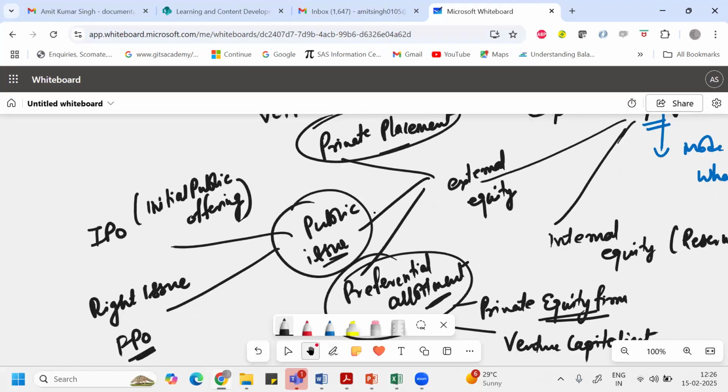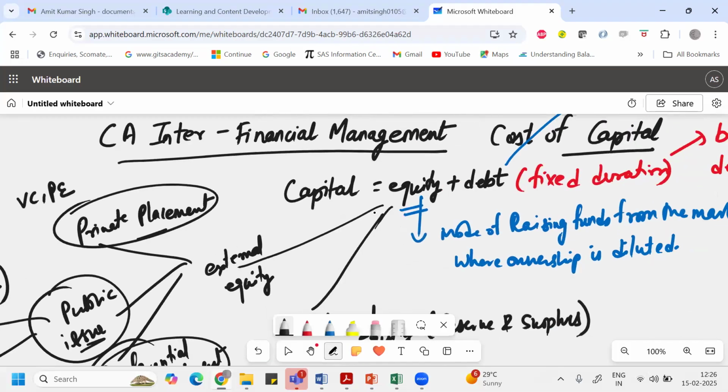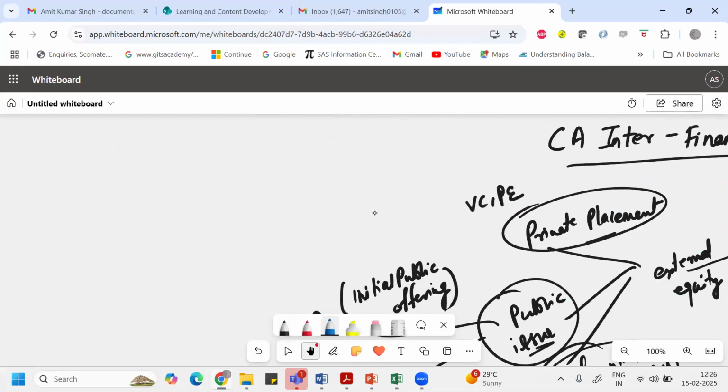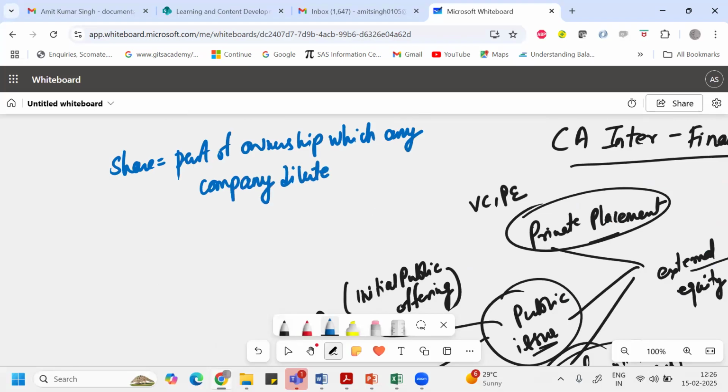So there are different ways. A company can raise money either by equity or by debt. If the company is raising money by equity, then primarily what they are doing is giving away part of their ownership, which we call a share. So what is a share? A share is the part of ownership which any company dilutes at the time of a public issue.